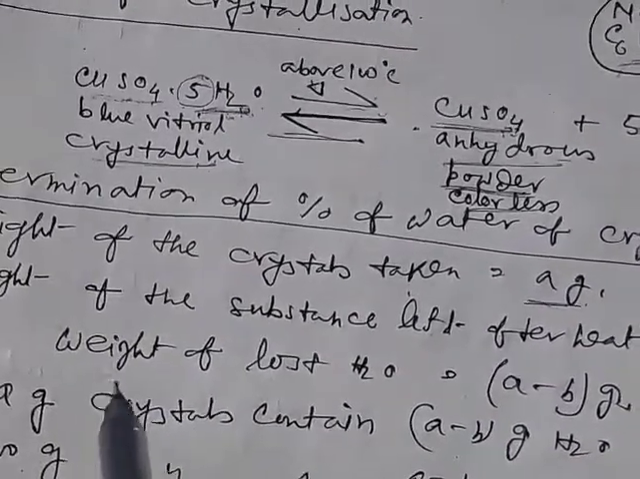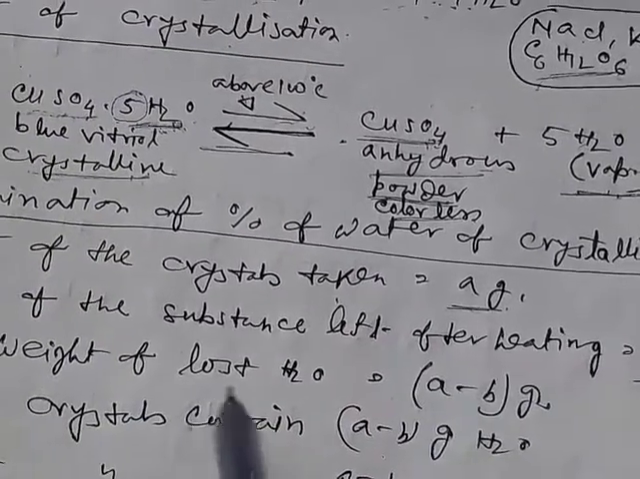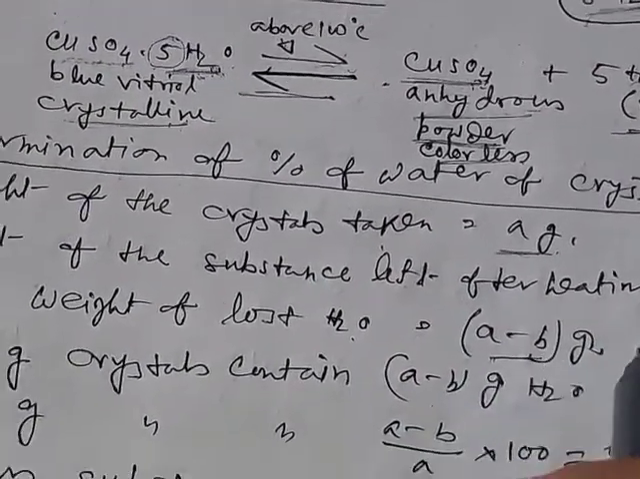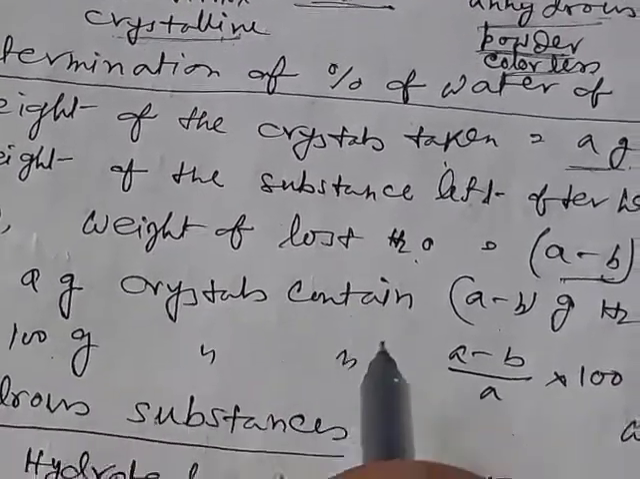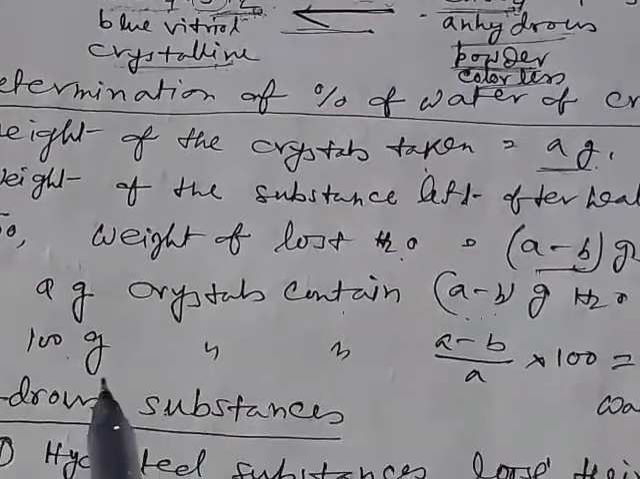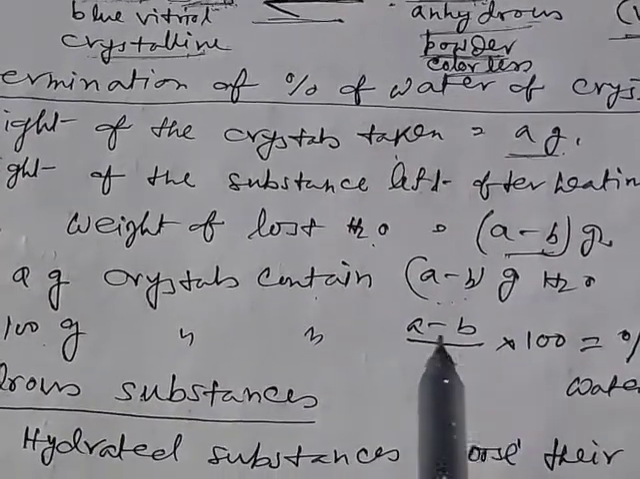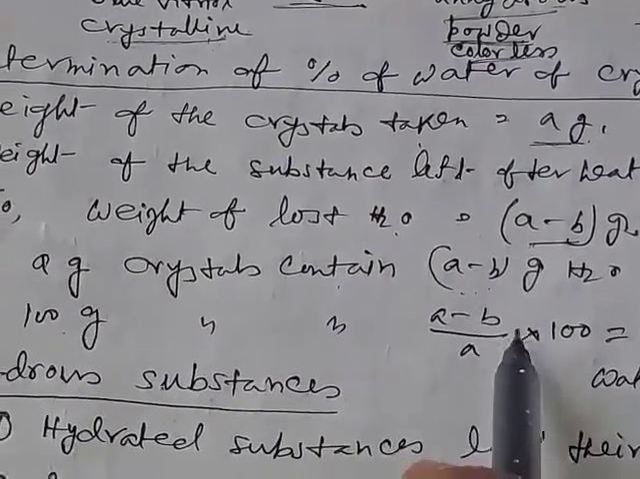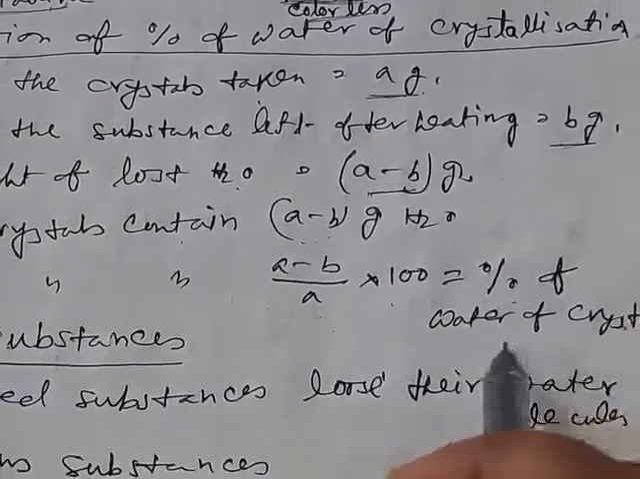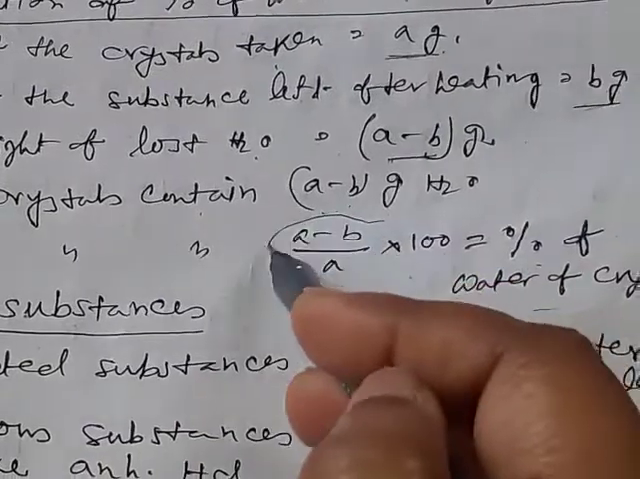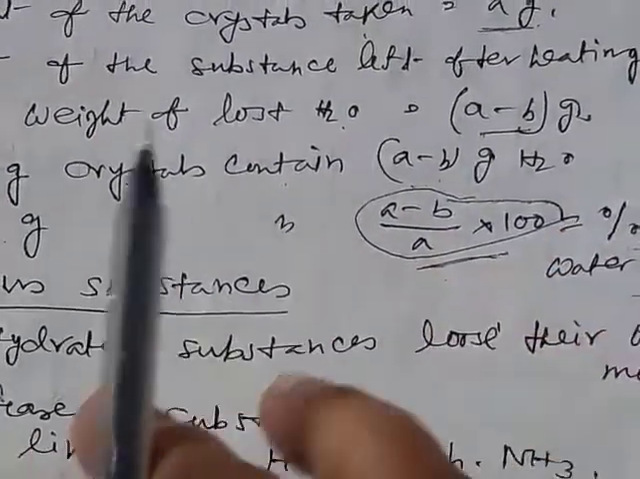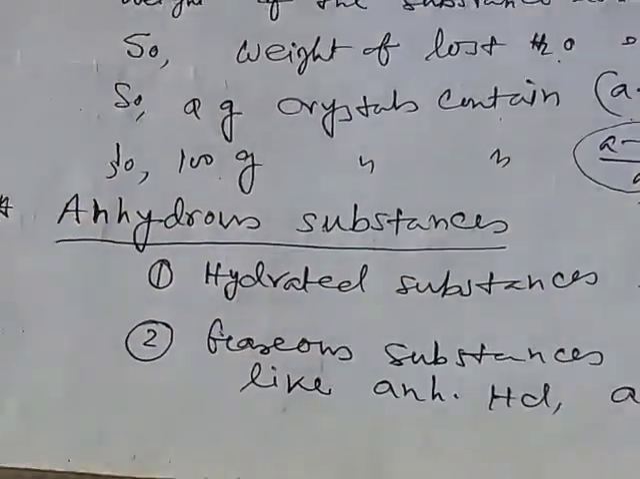b gram. So the loss of weight, that is the weight of the lost water molecules, is a minus b gram. Now from a gram of crystals we obtain a minus b gram of water. So from 100 gram of crystals we get (a minus b) by a into 100, that is the percent of water of crystallization. So from this formula we can determine the percentage of water of crystallization in any crystal.